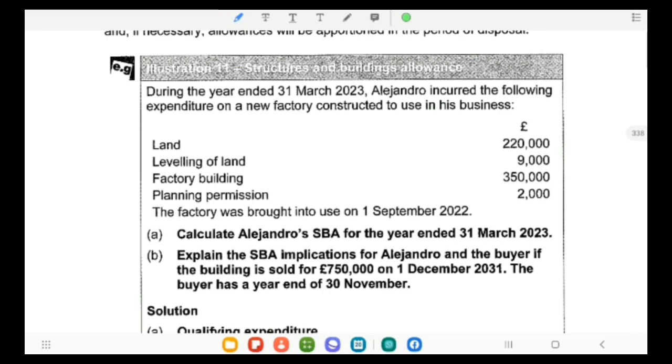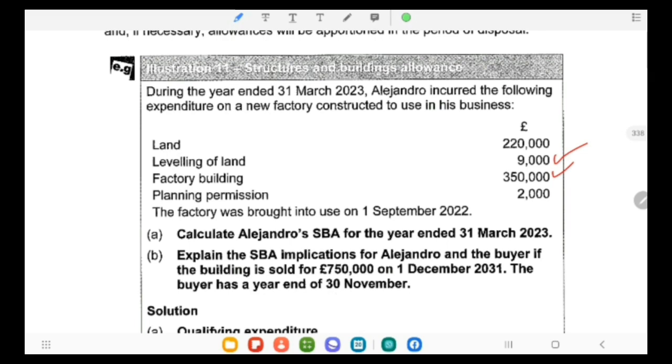So we need to consider which expenses qualify for structure building allowance. So this is factory building and leveling of land. Leveling of land means land is prepared for construction, so that is why it will be included. In the second requirement, they are saying to explain the SBA implication for Alejandro and the buyer if the building is sold for 7,50,000 on 1st December 31 and the buyer has a year end of 30th November.